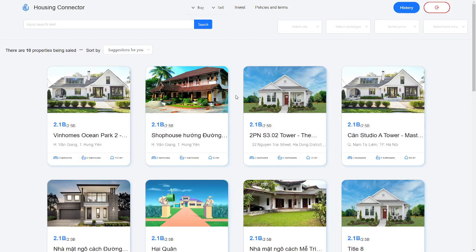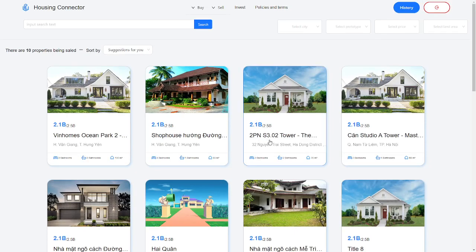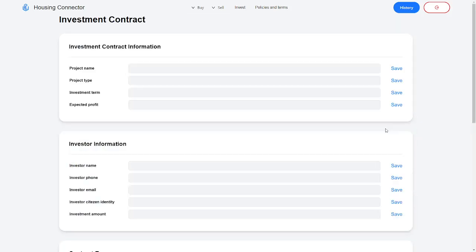If a particular property catches your interest, click on it to see detailed information curated by the Housing Connector team and reputable real estate partners. Should you decide to invest in the property, you can proceed by clicking the Invest button, where you will be guided through the necessary steps, including confirming personal details and entering a specific investment amount.